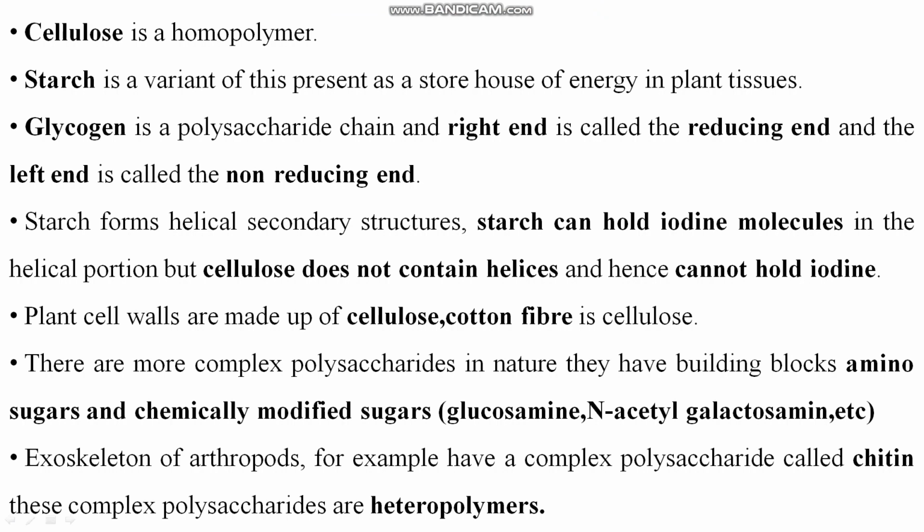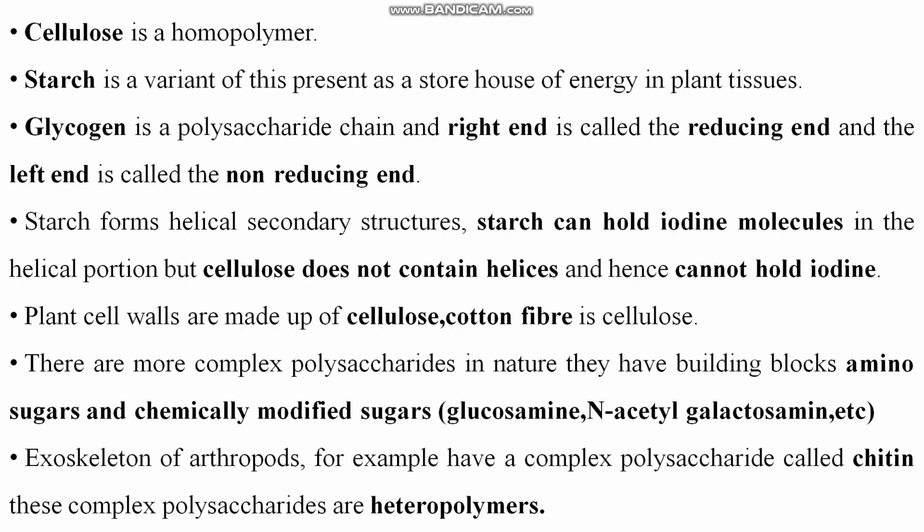Plant cell walls are made up of cellulose. Cotton fiber is cellulose. This is an example. So there are more complex polysaccharides in nature. They have building blocks, amino sugars and chemically modified sugars like glucosamine, galactosamine, etc. Right? Hope you are getting this. Exoskeleton of arthropods. Arthropod means the phylum of cockroaches or insects, right? For example, they have a polysaccharide called chitin. Chitin is present in the arthropods, right?